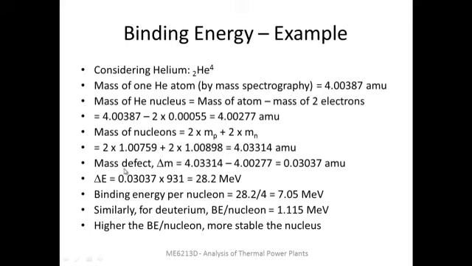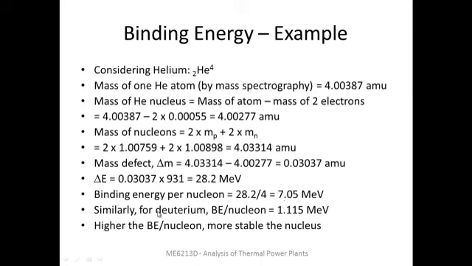So the mass defect can be calculated as the difference between this and that, and it will be around 0.03 atomic mass unit. The corresponding binding energy will be 28.2 million electron volts. We can also find the binding energy per nucleon. There are 4 nucleons, so the binding energy per nucleon will be around 7 million electron volts.